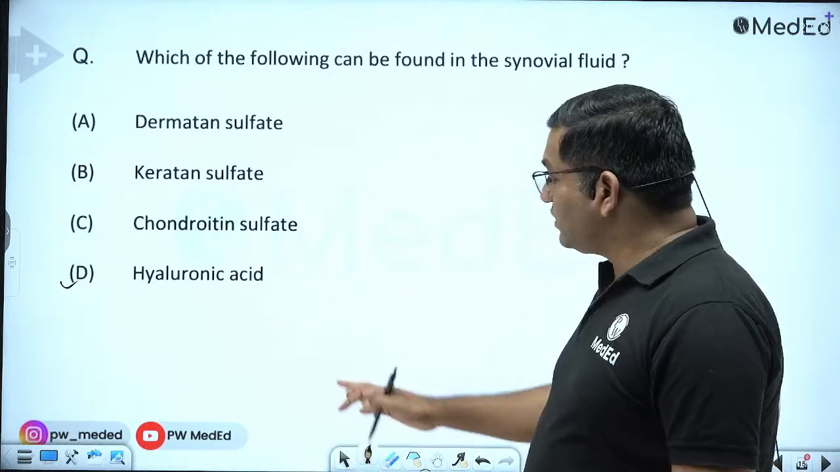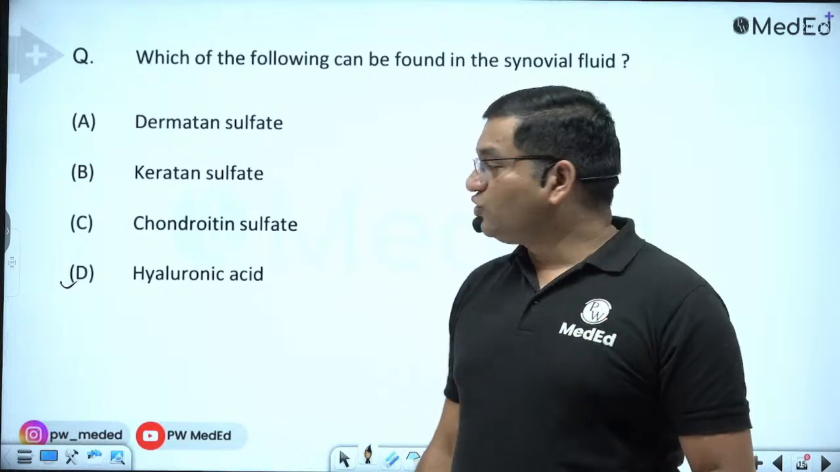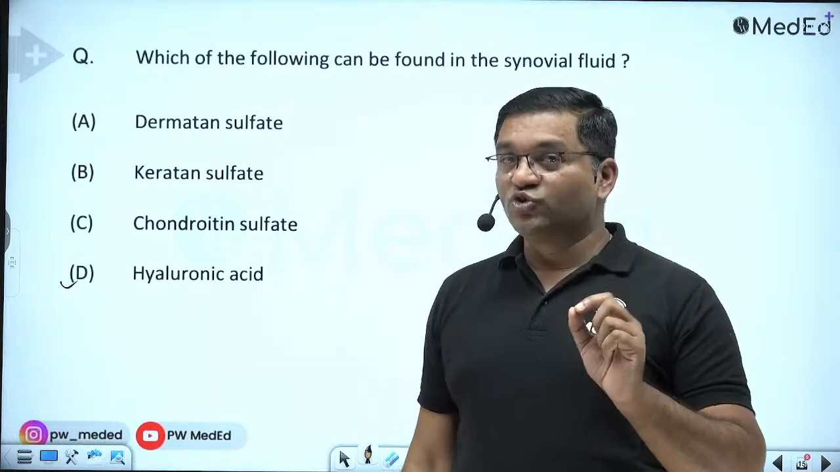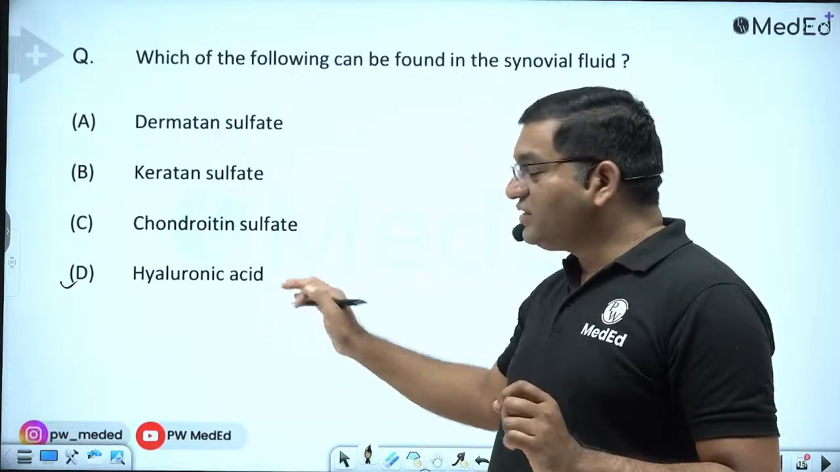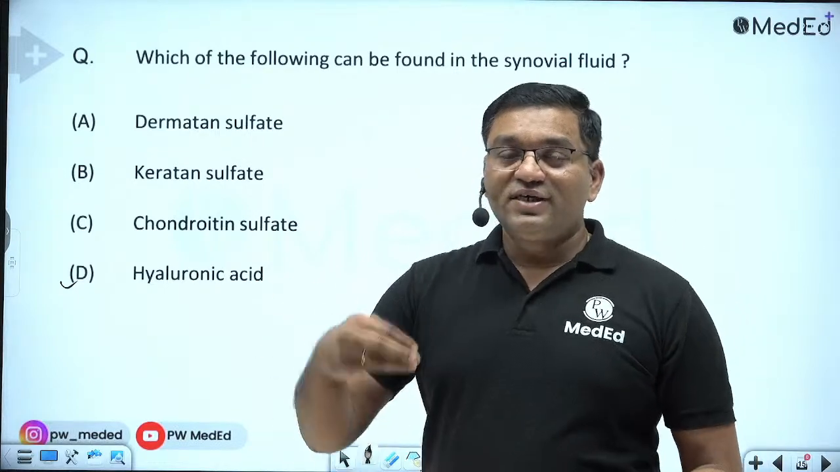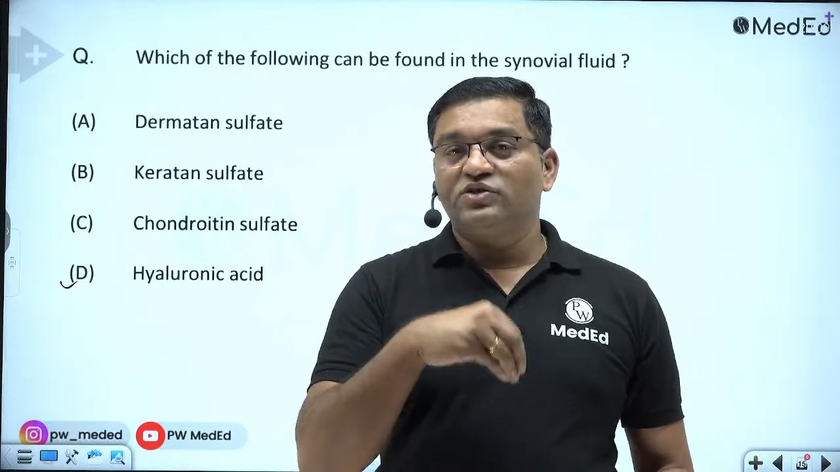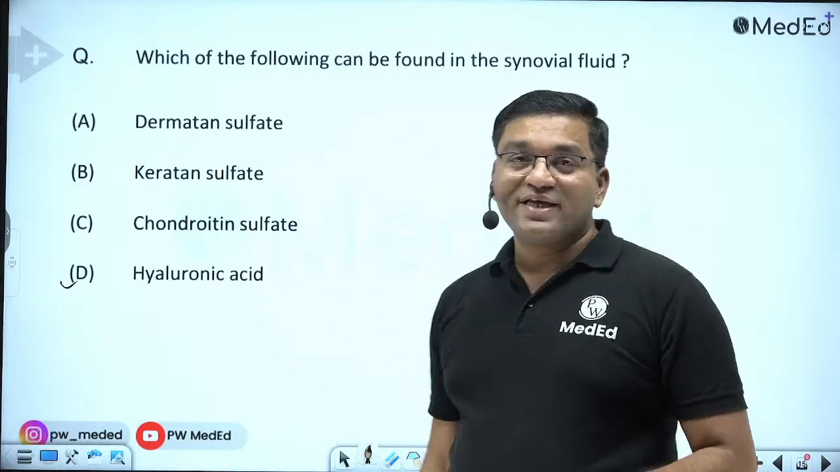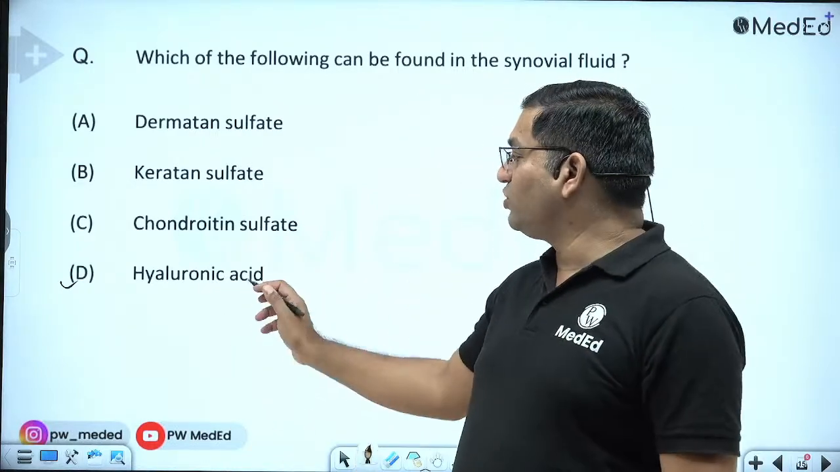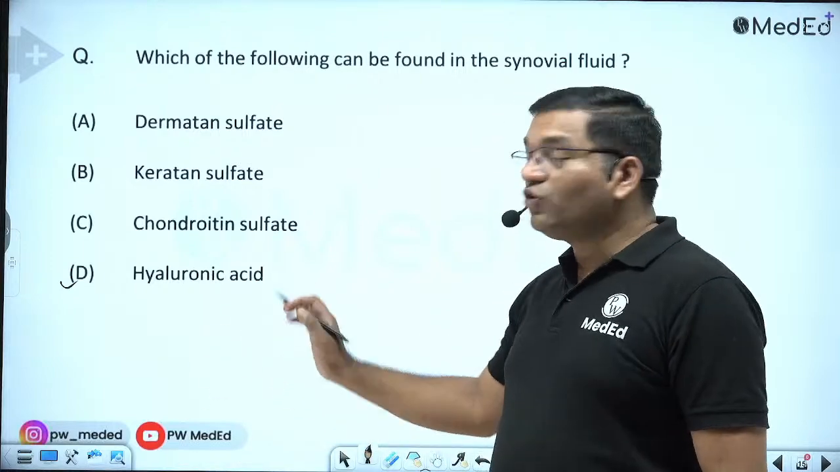Hyaluronic acid is distributed in the synovial fluid and the vitreous humor of the eye. It is important as a shock absorber and a lubricant. Also it is important in cell migration during morphogenesis and embryogenesis, and it is important for wound repair.